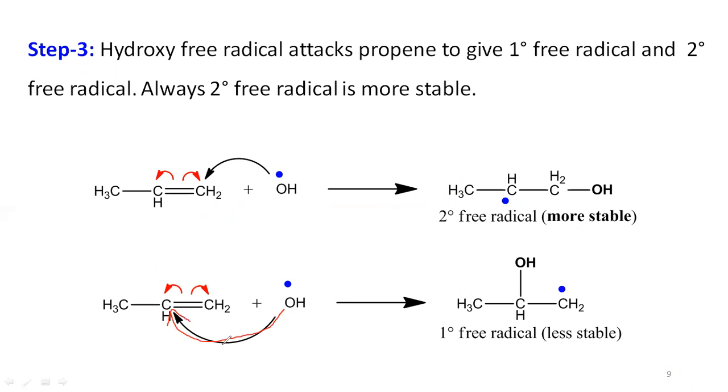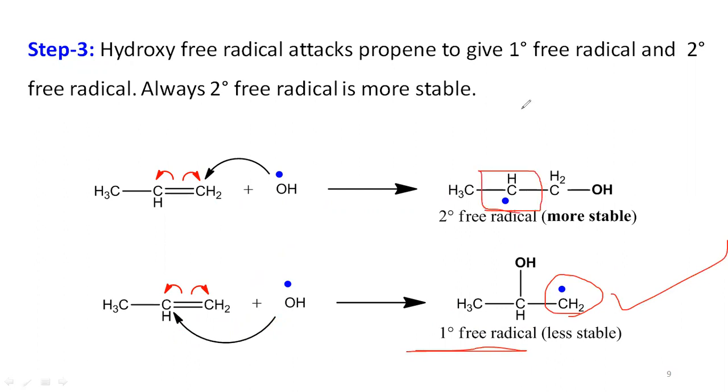Another probability is that the hydroxy free radical goes onto the second double bonded carbon atom and forms a bond with that second carbon atom. In such a condition, the hydroxy group is attached at the second position, and the first position terminal carbon atom, by loss of its double bond, takes the odd electron, producing a primary free radical. So here you can see that in the second case you get a primary free radical, and in the first case a secondary free radical.